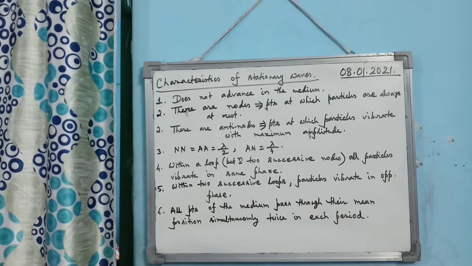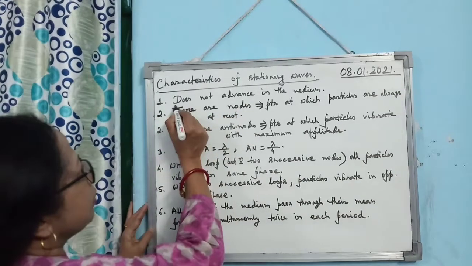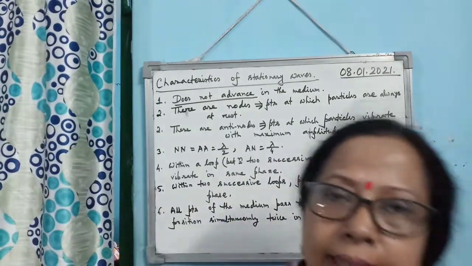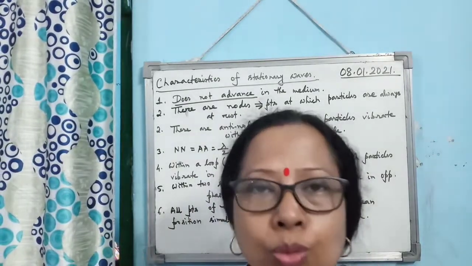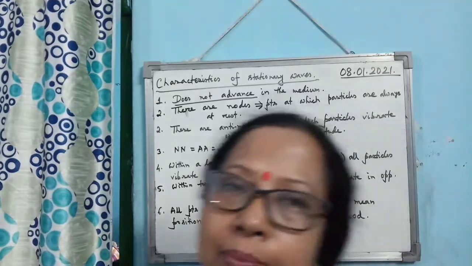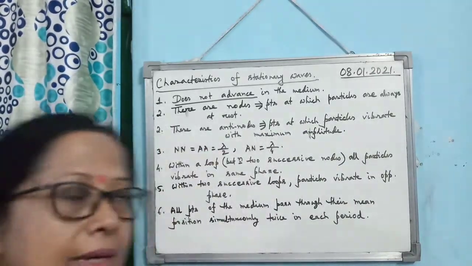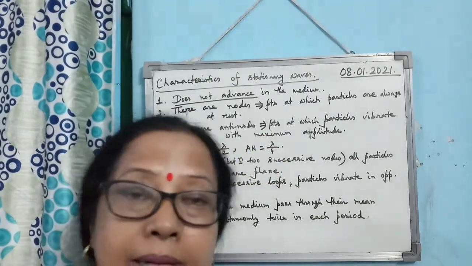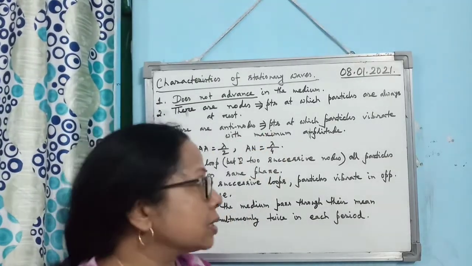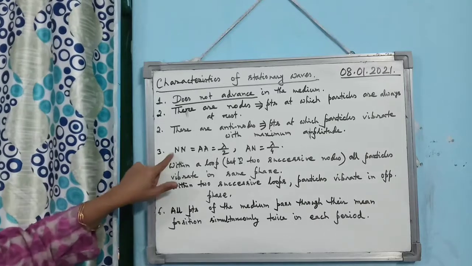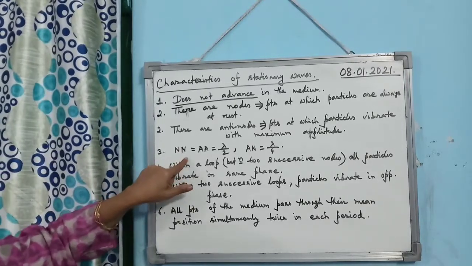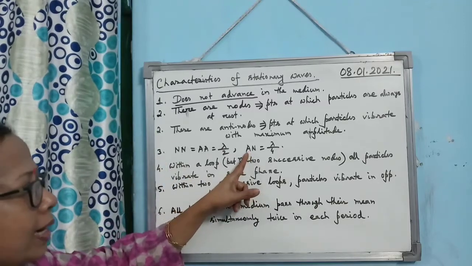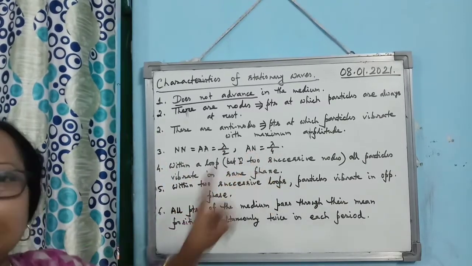First point is, it does not advance in the medium. It remains stationary within the medium. Then second point, there are points which are called nodes, and at the node all the particles remain stationary. Then third point, there are antinodes, means the points at which particles always vibrate with maximum amplitude. Then you know the distance between two successive nodes or antinodes is lambda by 2, and the distance between one antinode and one node is lambda by 4.